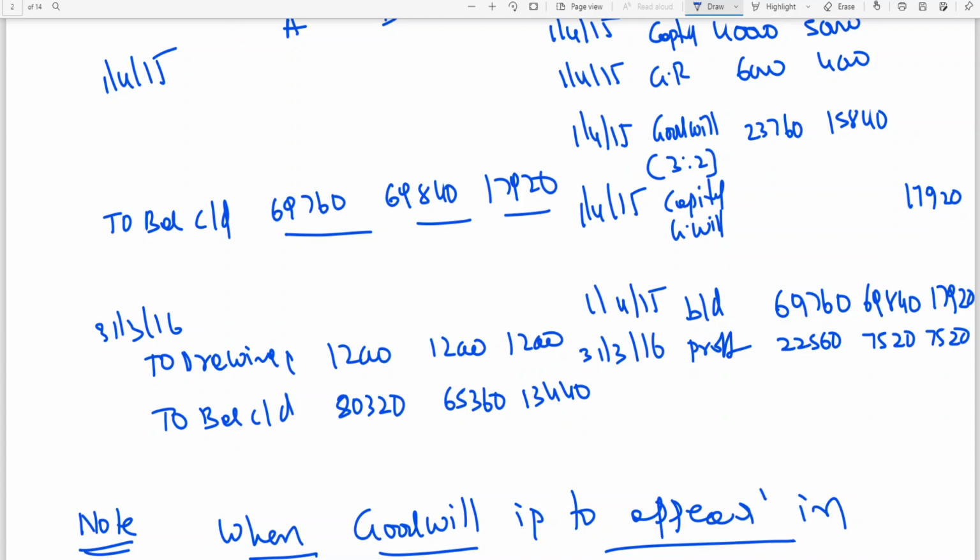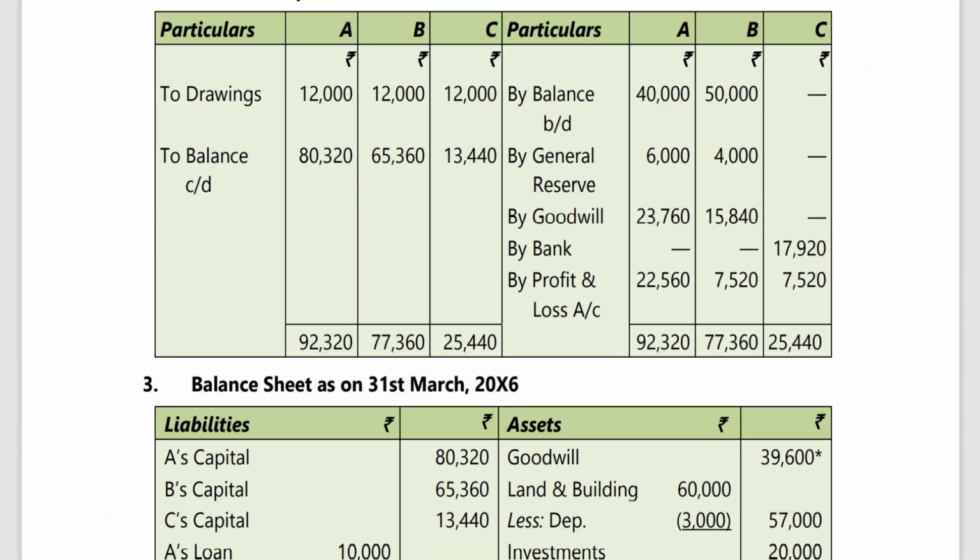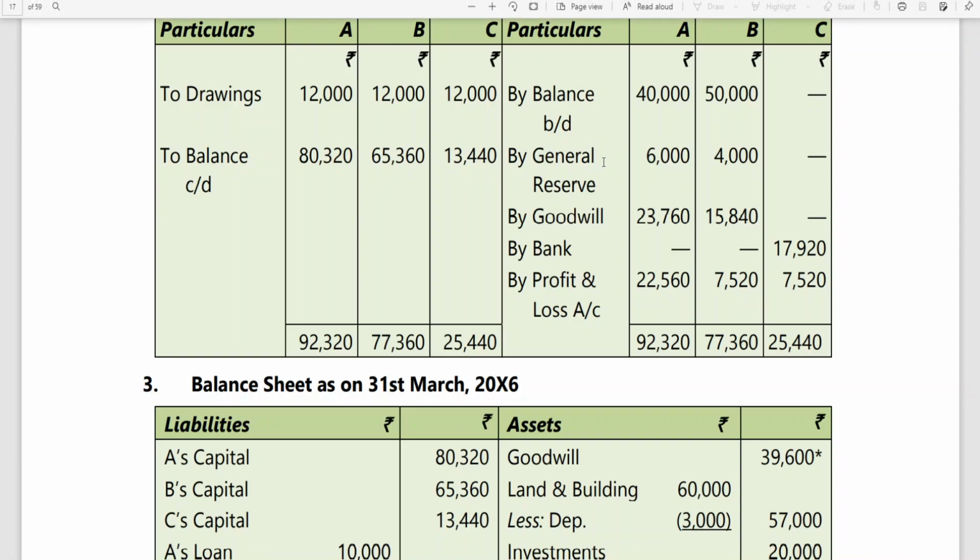But since it is a working note, he has not done all those things directly. He has combined the date of admission plus one year's transactions without writing the date, because it is a working note. Now he has done the balance sheet as on 31st March 16: 80,320 capital, B's capital, C's capital, A's loan 10,000.